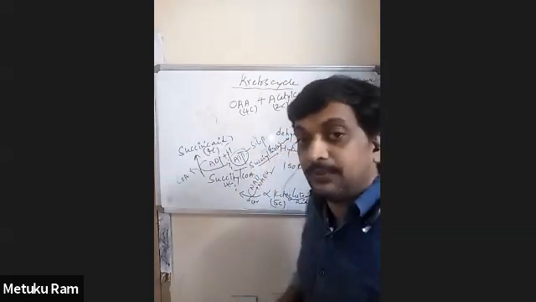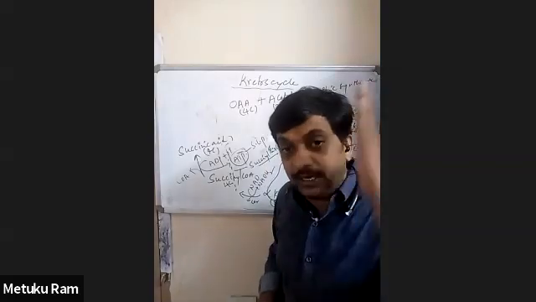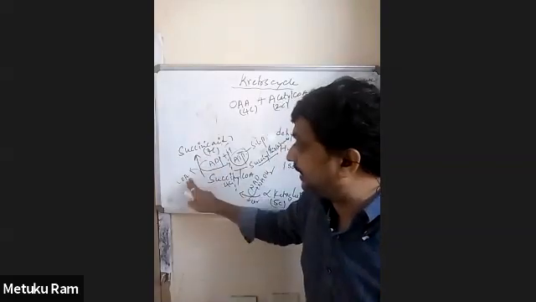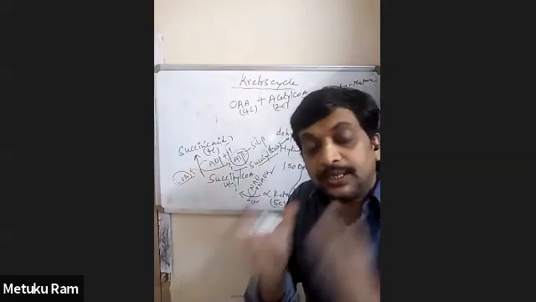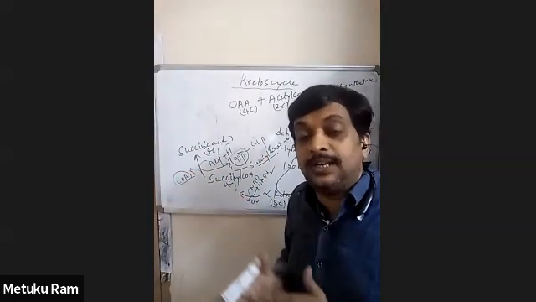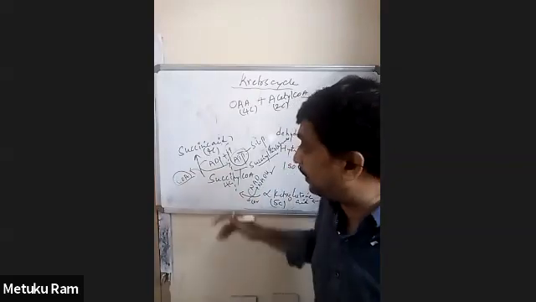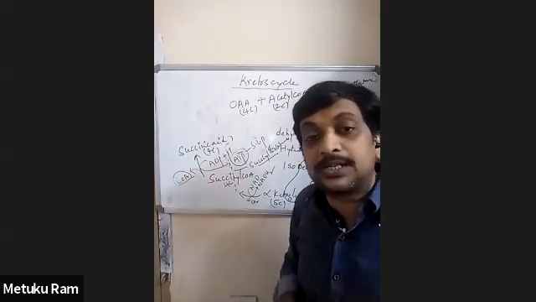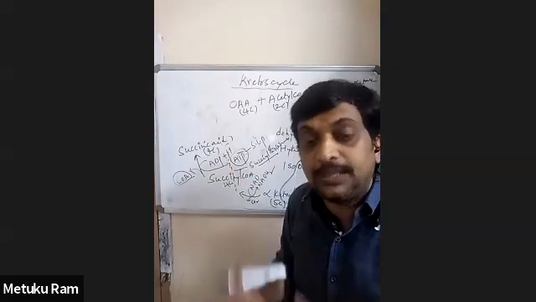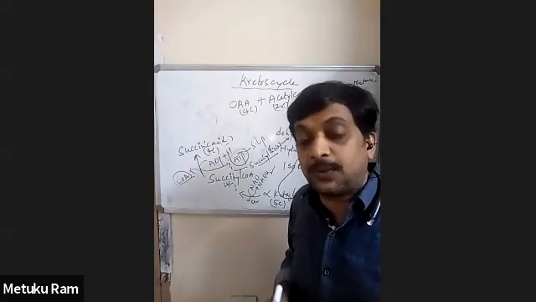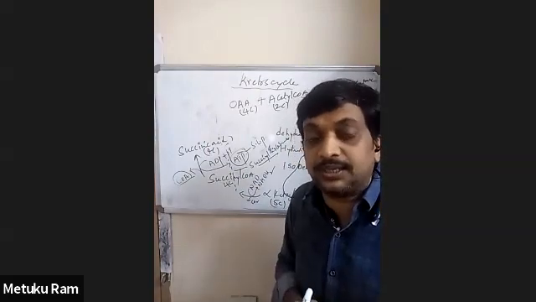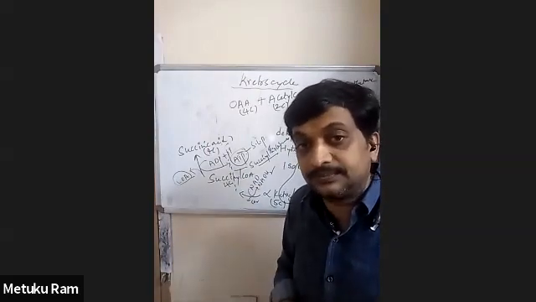This enzyme cleaves succinyl-CoA into succinic acid, and coenzyme A is released. During that process, energy is released, and that energy helps to couple ADP and inorganic phosphate to form ATP. This is called a coupling reaction, substrate level phosphorylation. This is a direct ATP formation inside the Krebs cycle.